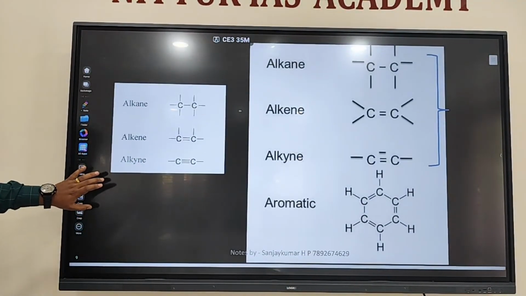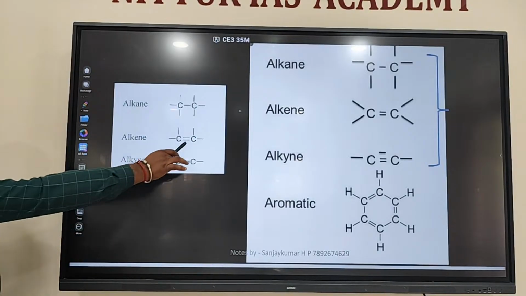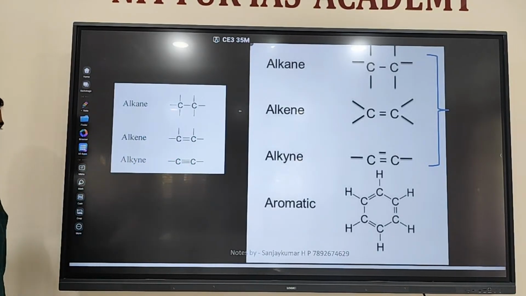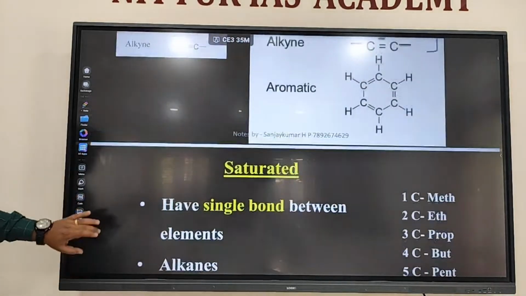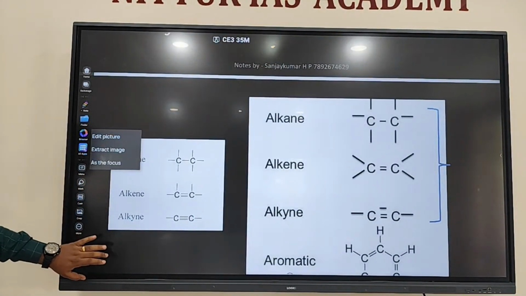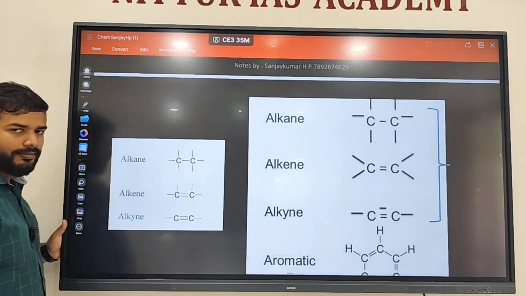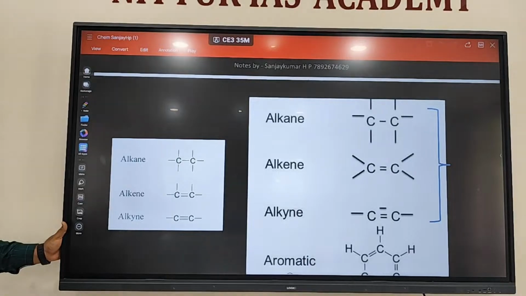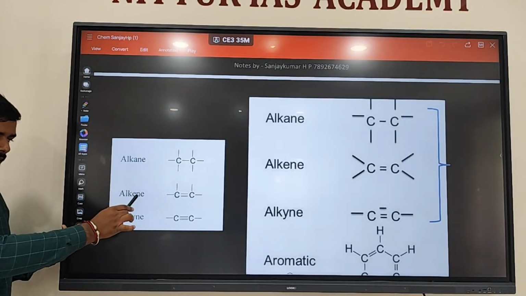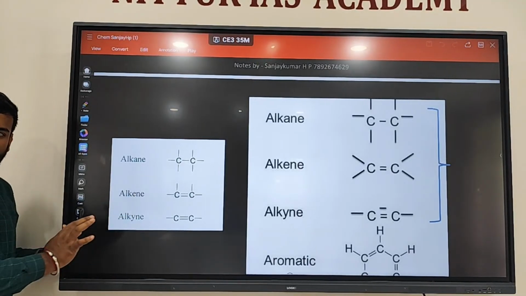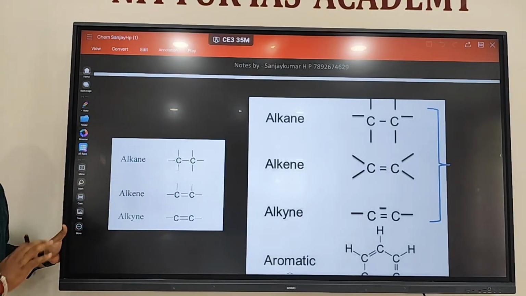In alkane only single bond is present, alkene 1 double bond, alkyne 1 triple bond. Just by seeing the name of the hydrocarbon, you can tell whether it is alkane, alkene, alkyne, or whether it is saturated or unsaturated. If the name ends with ANE, it is saturated, that's it. If it ends with ENE or YNE, then it will be unsaturated, double bond, triple bond.